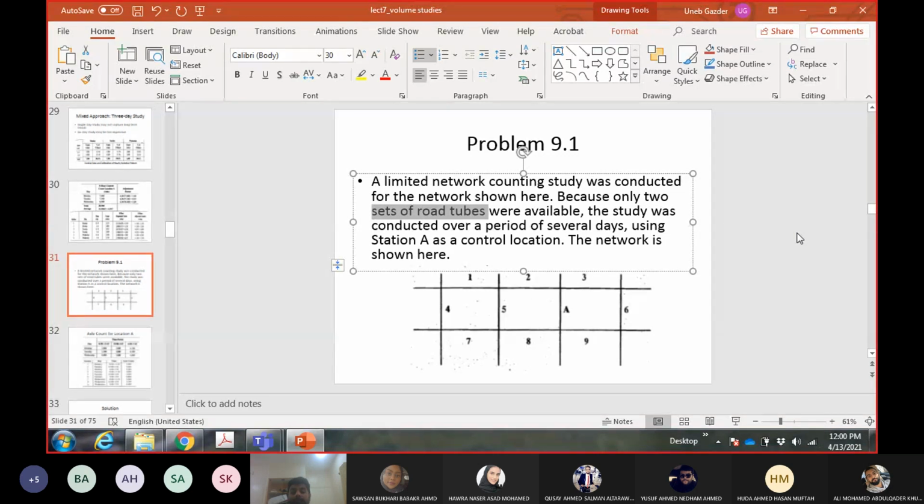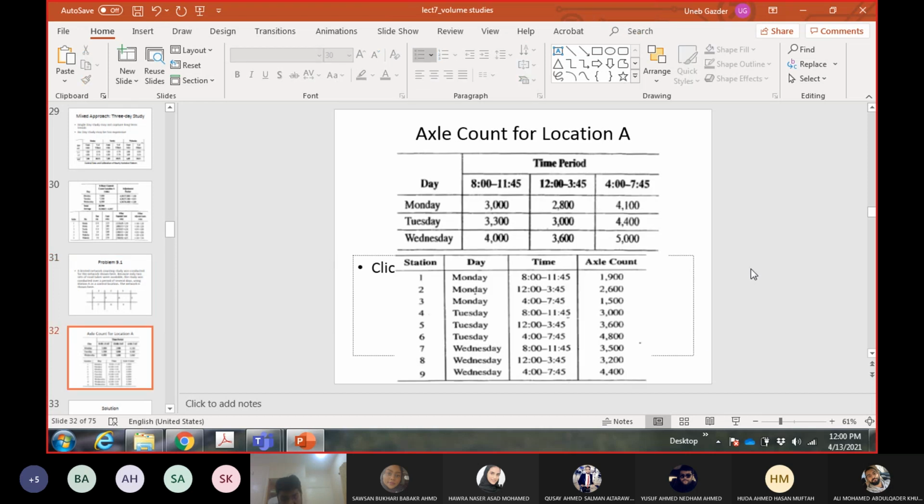So in this particular case, we have the number of axes, and in this particular example, we will see how to convert the number of axes into number of vehicles as well. Okay, like we did in that chapter, but we will see it again. Okay, so it will refresh your mind. Okay, so this is the data which is collected. Okay, and in this example, they did not tell us about the client requirement and so on. So the data is already collected. We are just doing the calculations. We are not deciding about the duration and the time and these things.